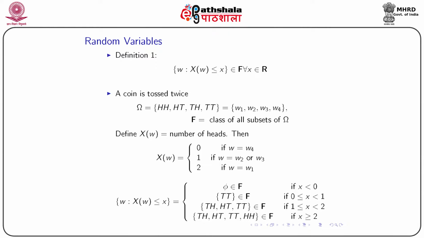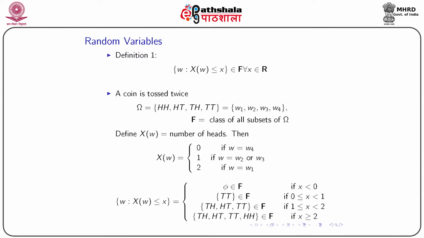Now if we expand this range of x to 1 to 2, that means 1 inclusive and 2 not inclusive, then if x lies between 1 and 2, the set {omega : X(omega) ≤ x} will happen if and only if the set consists of TH, HT, TT.